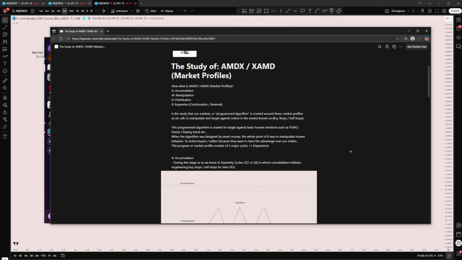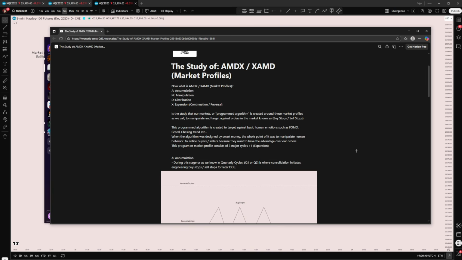Manipulation is going to target people and make them fall into basic human emotions: to chase trend, to fall into FOMO, to basically just want to be a part of it. Because what this is going to do is set the stage for smart money to reverse, distribute, take everyone out of the market, and smart money wins. Okay, this is how AMD is actually formed, right?